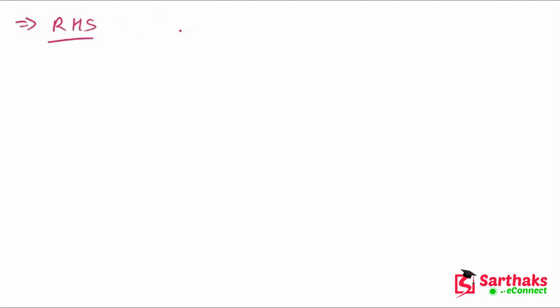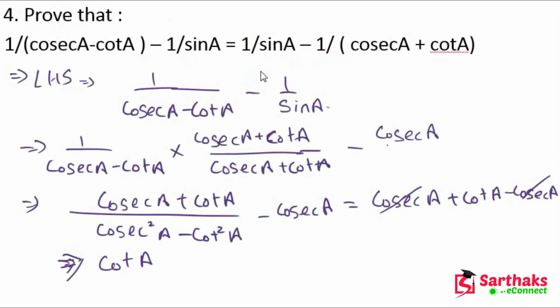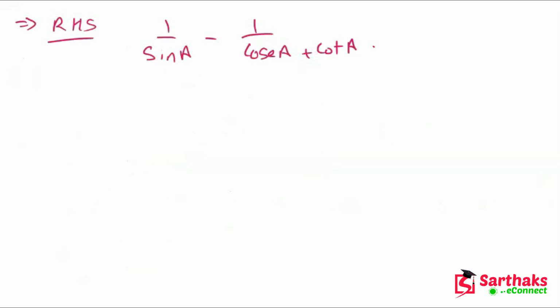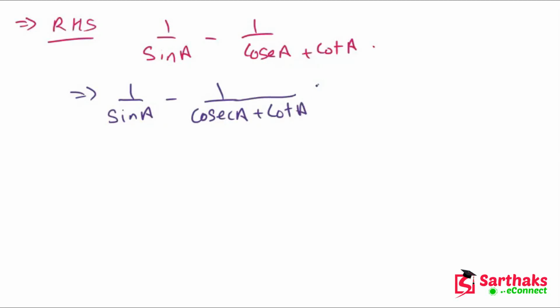Okay, so RHS part is, we have 1 upon sin A minus 1 upon cosec A plus cot A. Okay, my dear friends, now here is 1 upon cosec A plus cot A. Now again, first of all, in this case we have 1 upon sin A minus 1 upon cosec A plus cot A, and we have to multiply in this case with cosec A minus cot A divided by cosec A minus cot A.